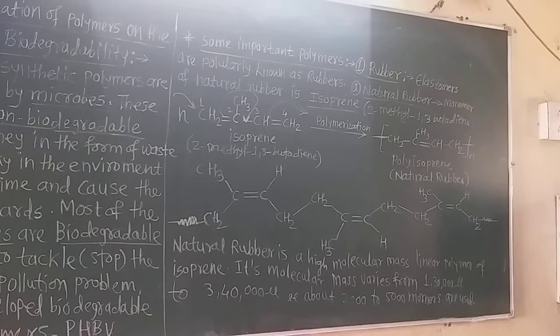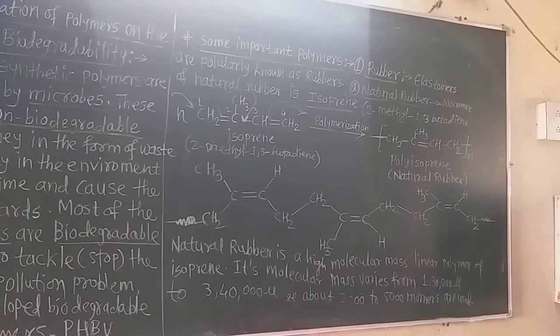Vulcanization is a process in which a network of crosslinks is introduced. Now you know the crosslink. There are cross-linked bonds in the rubber, and when these crosslinks are introduced in the elastomer, that is called vulcanization.